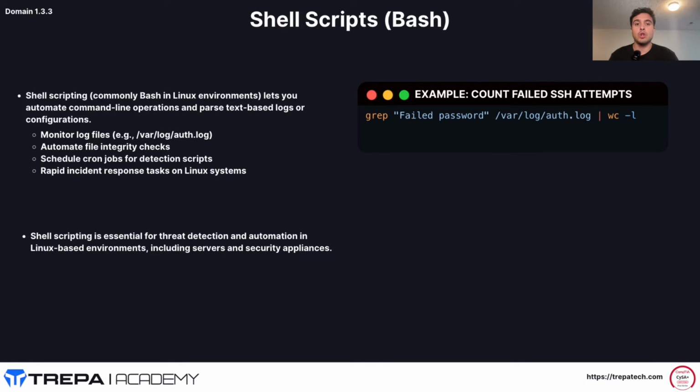We want to parse through logs. We want to automate cybersecurity tasks, doing file integrity checks, hardening. We all do it from the Bash shell. We can schedule cron jobs to launch certain scripts. It helps us in our incident response, be part of our playbooks for automated remediation of incidents. So shell scripting is essential for threat detection and automation in Linux-based environments, including servers, our security appliances, and pretty much anything that's Linux-based. You have this ability to do Bash shell scripting built into it.